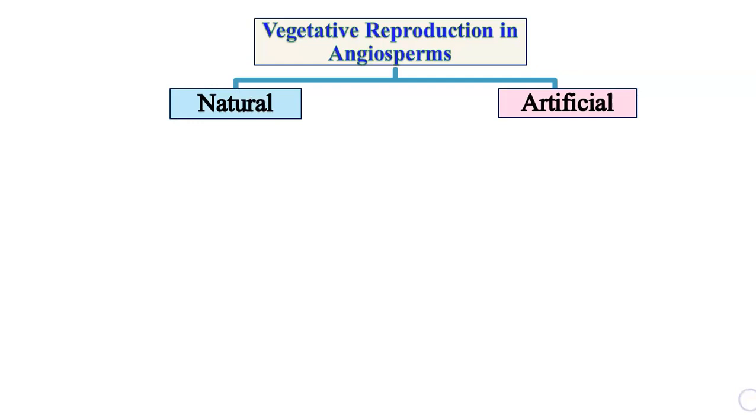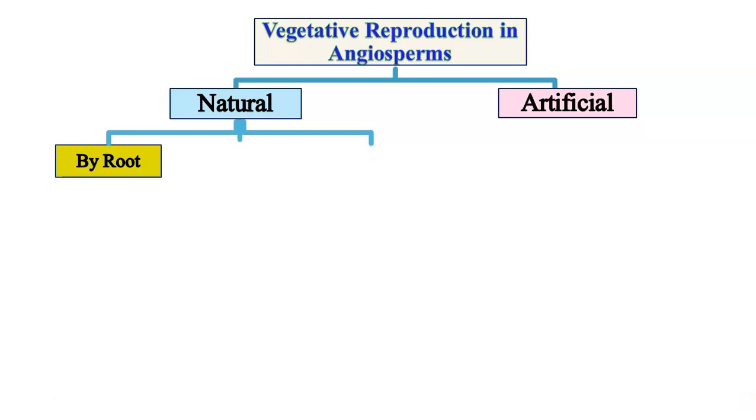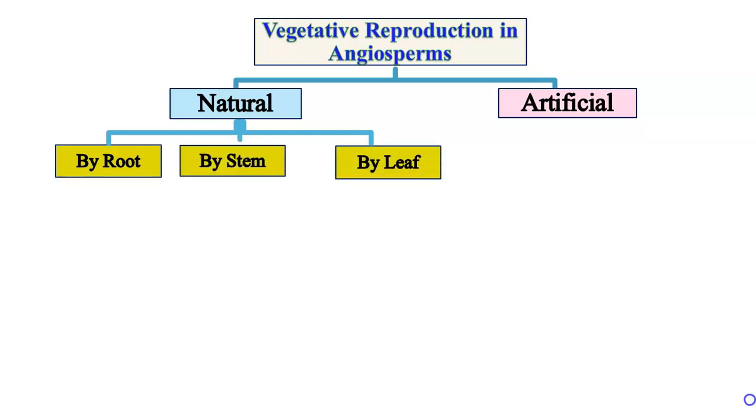Let us see the different types of vegetative reproduction in angiosperms, which are divided into two categories, natural and artificial. The natural methods of vegetative reproduction are by roots, by stem and by leaf.